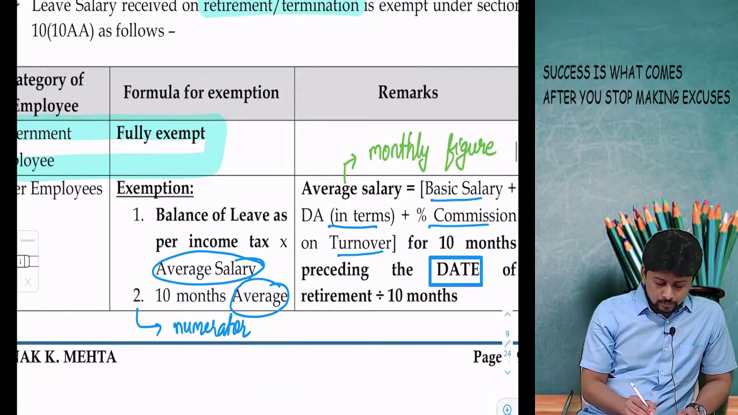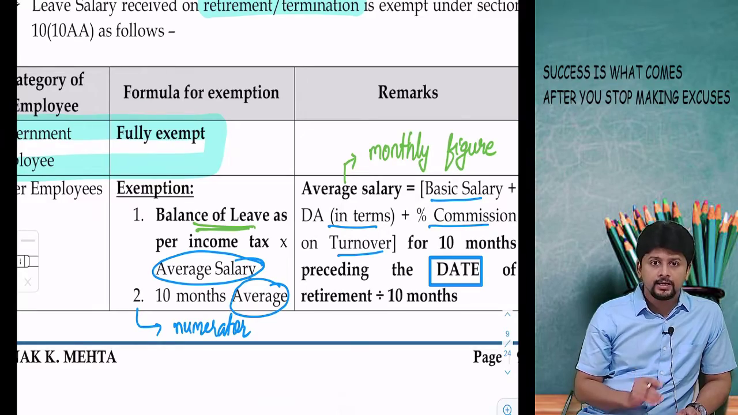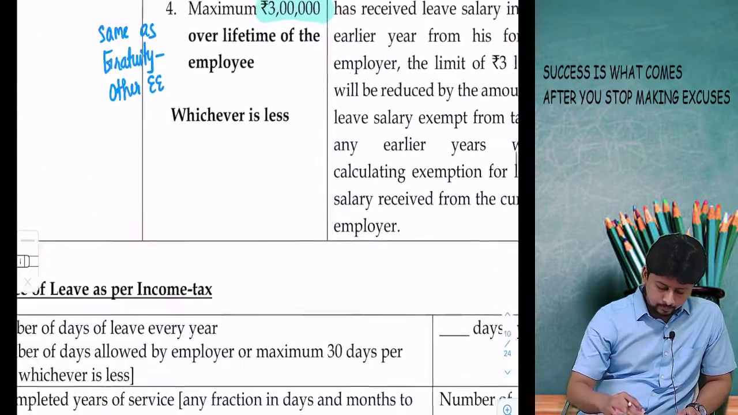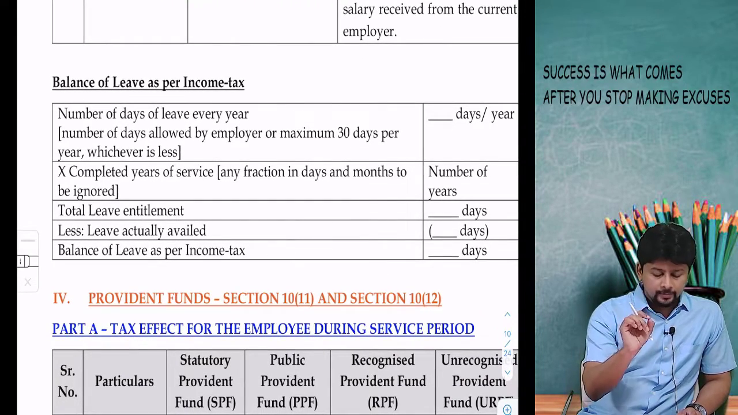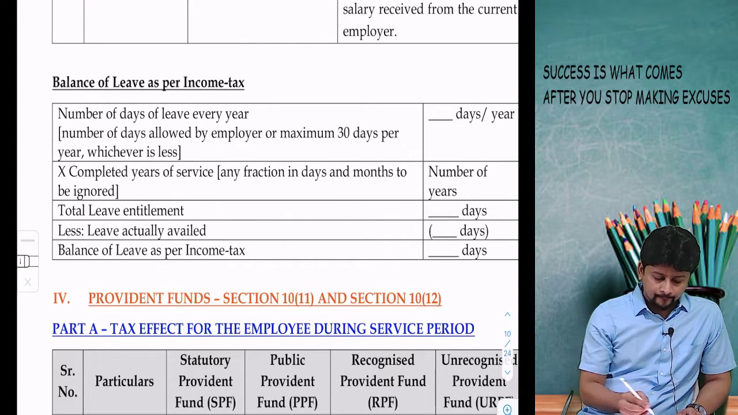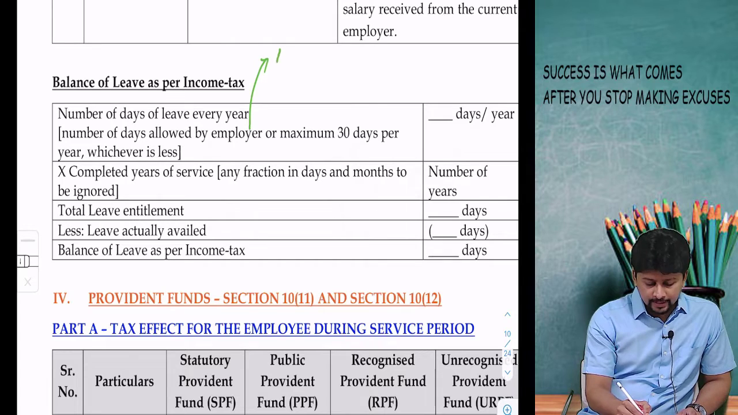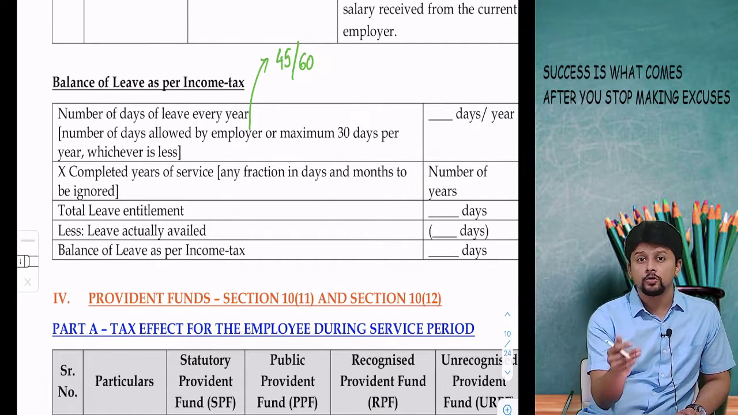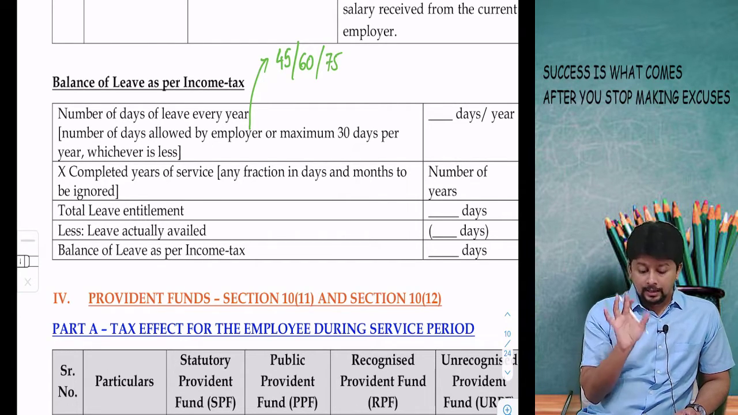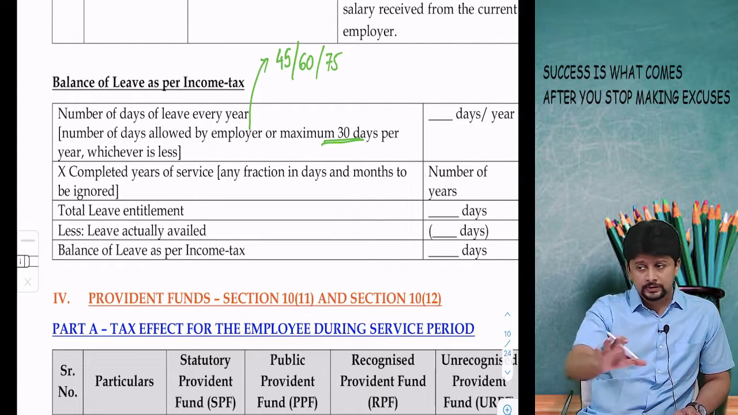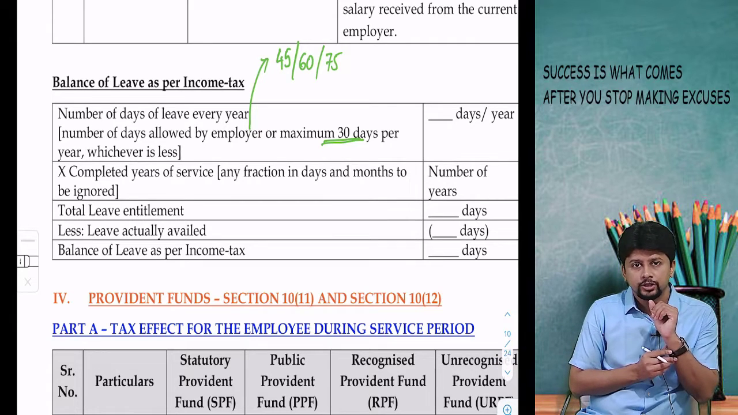Now we are talking about balance of leave as per income tax. What is this? This working: you will be allowed a certain number of days as leave every year. Your employer will give you maybe, let us say, 45 days in a year, 60 days in a year, 1.5 months in a year, 2 months in a year, 75 days. It could be anything. Income tax says maximum 30 days for every year that you work. This is for the exemption purposes.